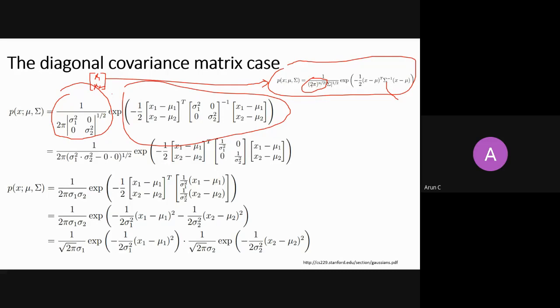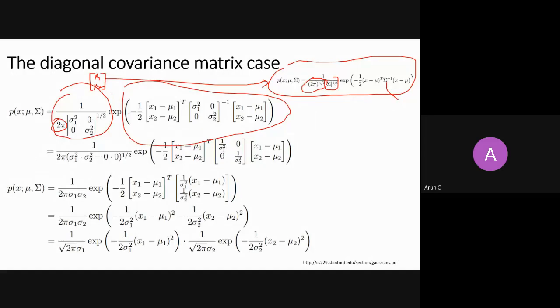So 2 pi will come as it is. And then you take the determinant of a matrix. The matrix is a diagonal matrix, right? You take the determinant and then take the square root of that determinant. This is what it is showing, right?